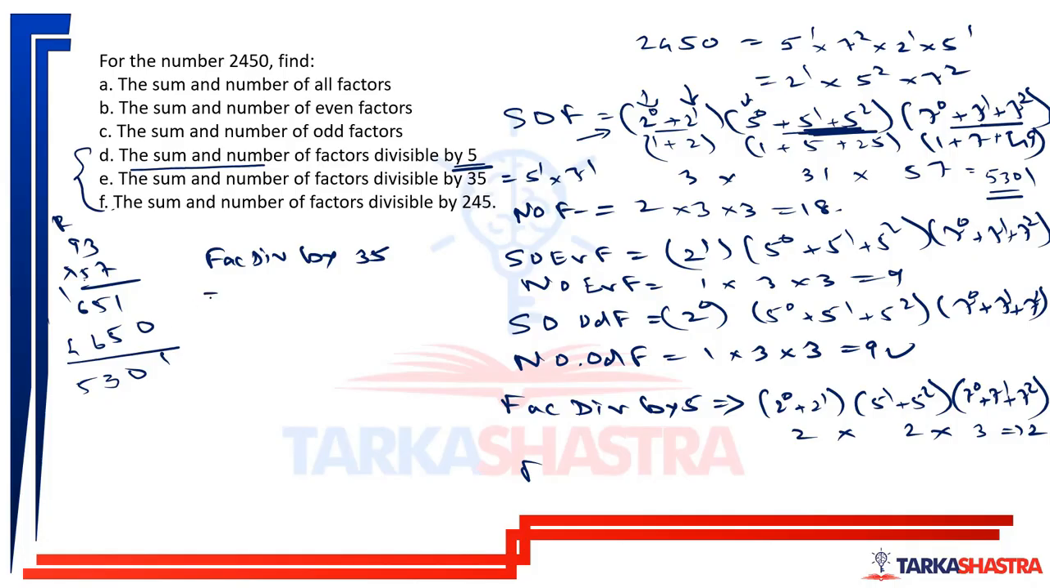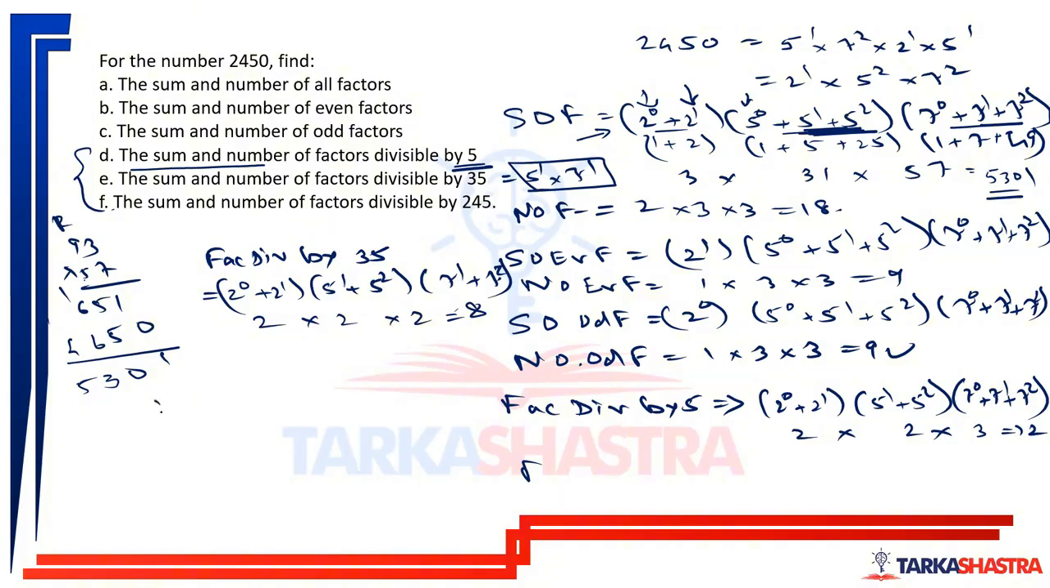So it would be 2 raised to 0, 2 raised to 1. There is no say of 2 in this; we are working only with 5 and 7. Then (5 raised to 1 plus 5 raised to 2) and (7 raised to 1 plus 7 raised to 2). All these factors will be divisible by 35 because minimum 35 will come over there. And number of factors will be 2 into 2 into 2, that is 8. 8 factors will be divisible by 35. And factors divisible by 245.